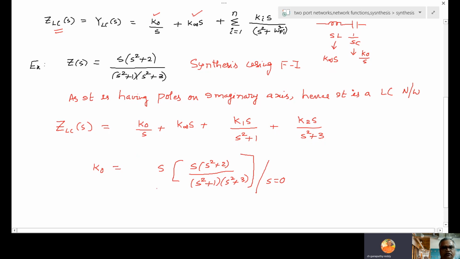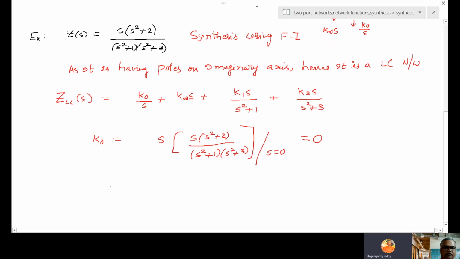So straight away we will get the K0 value. When I am finding K0, this S will go here. So S into total Z of S, simplify at S equal to 0. So here everything is multiplied with S, and we are substituting 0. So what is the expected answer? 0.